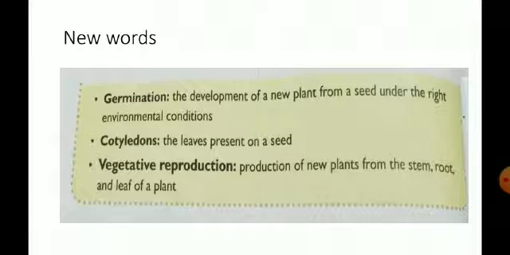Cotyledons, the leaves present on a seed. The leaves present on a seed, another name for this is cotyledons. Vegetative reproduction, production of new plants from the stem, root and leaf of a plant. So the production of new plants not from the seed but from other vegetative parts such as stem, root and leaf of a plant is known as vegetative reproduction. These are the new words given in chapter 5.